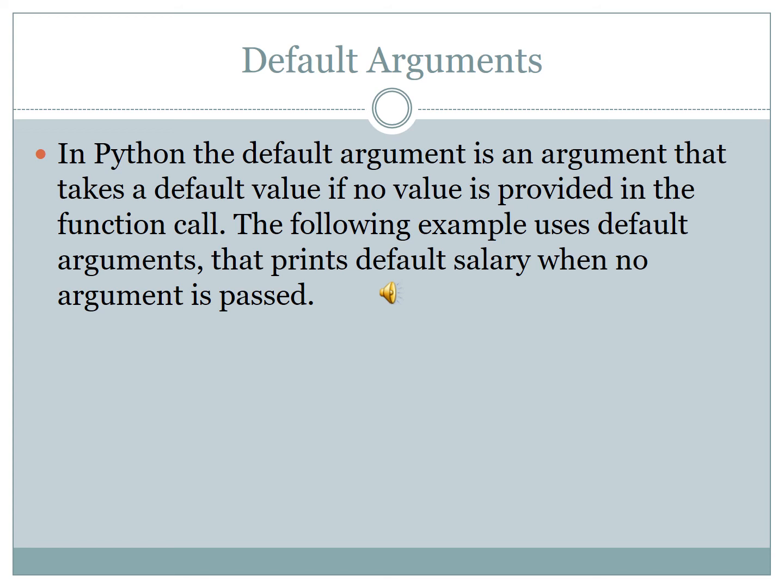3,500 is the default argument. They have given it for salary. So when we call it, how many parameters are there? 2 parameters. We have to pass the 2 values, but since it is a default argument we can pass only one value. When we pass one value, what will happen? That value will be taken. So we get the output. First write this.